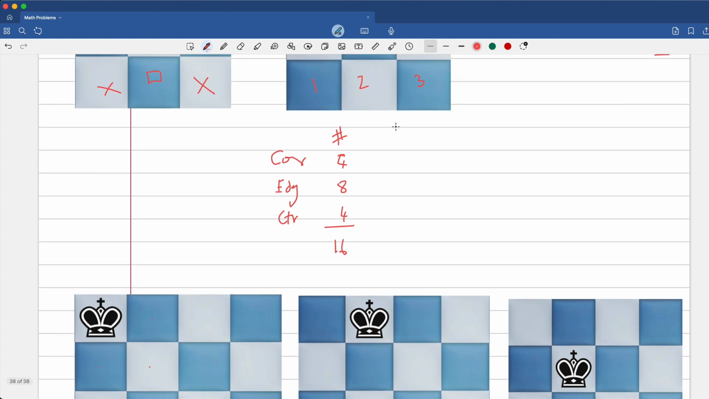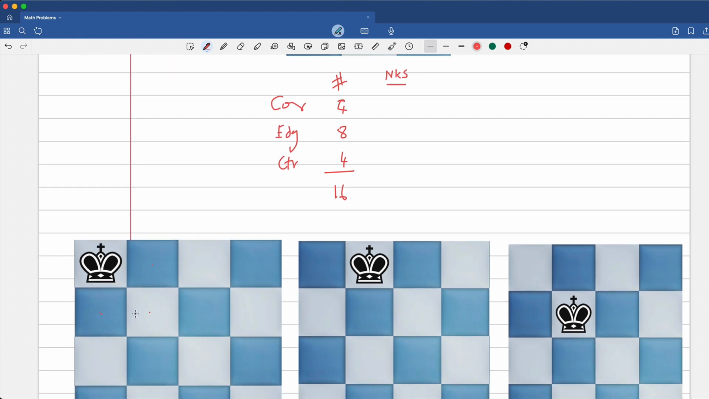That makes sense. What's the defining factor? Why are all 4 corners grouped together? What's the similarity between the 4 corners? And that's the number of no king squares. So for the corner, it is 1, 2, and 3. So there are 3 no kings. And when the king is on the edge, there are 5 no kings. And when the king is in the center, there are 8 no kings.